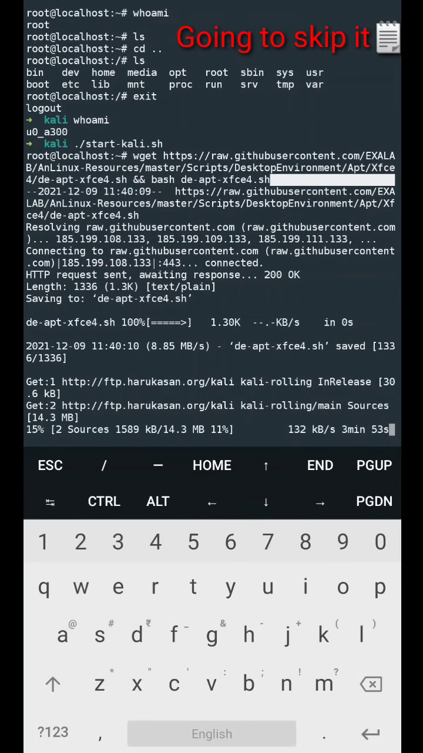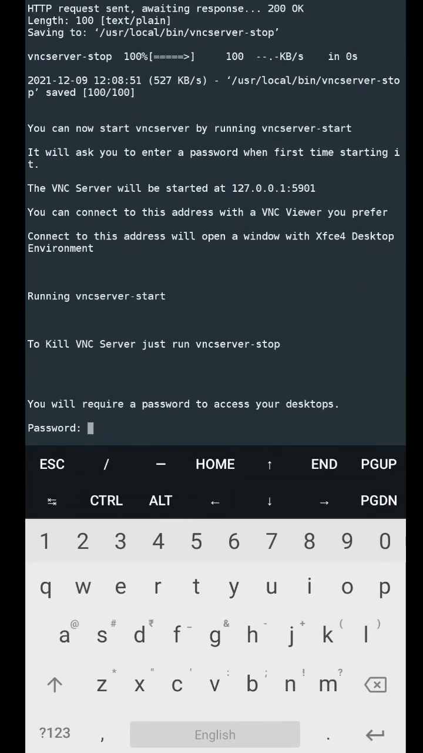It's going to take some time, so it is going to take a very long time, around 15 or more minutes depending upon your data speed. After that it will install many packages and unpack them, then you will get this option. Now you will have to type a password to access your desktops.